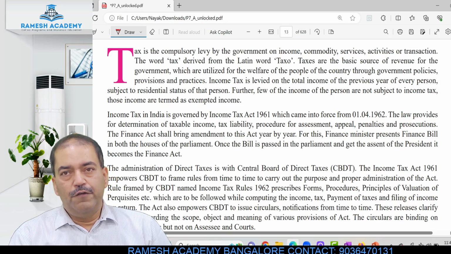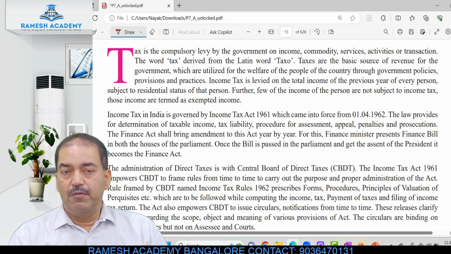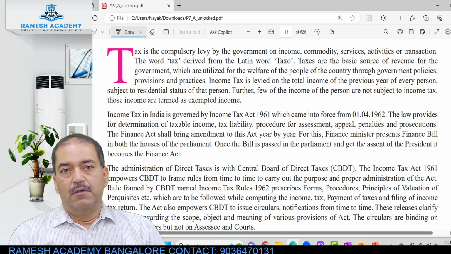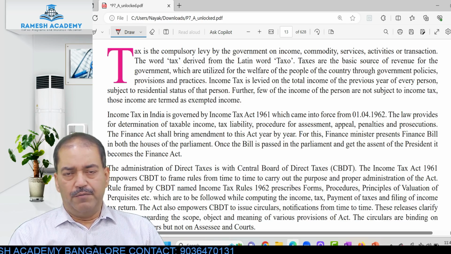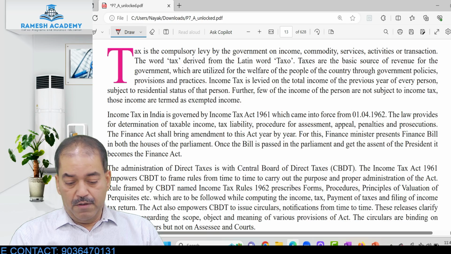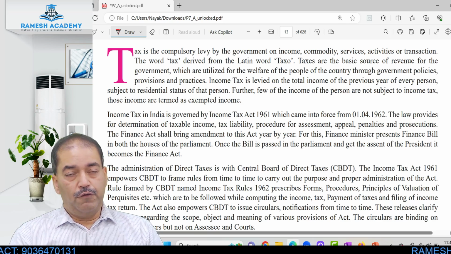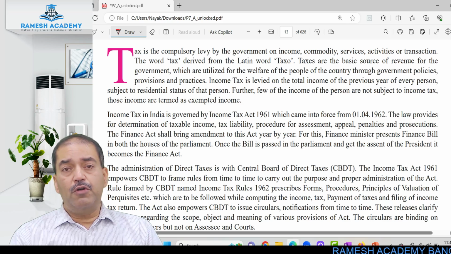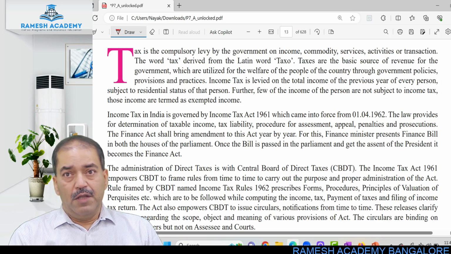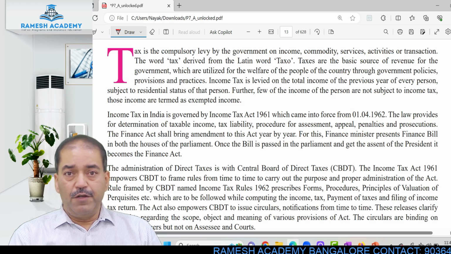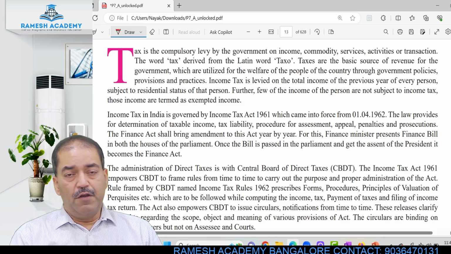Students, let us try to understand why tax is collected by the government. There are many projects which need to be undertaken, which require huge amounts of capital. For example, you require to invest in the infrastructure of the country: construction of roads, railways, ports, which requires huge amounts of capital investment. Then providing medical care, schools, colleges, that is basic education. That is also one of the responsibilities of the government.